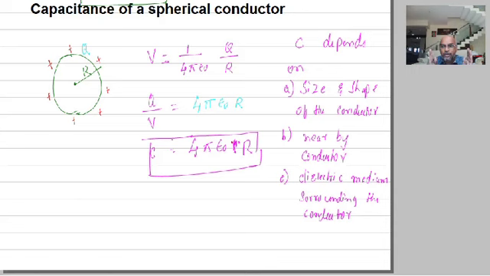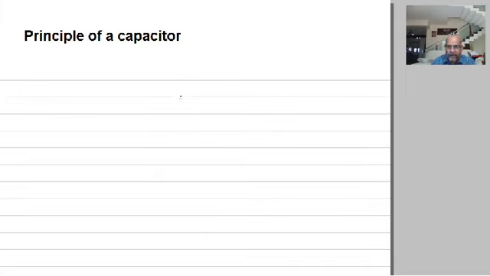Again, C is equal to Q by V. Now you have got two equations. C is equal to Q by V, and C is also equal to 4 pi epsilon naught R. This is for a conductor. So after learning this, students will move on to the next very important concept, that is the principle of a capacitor. So now we have to come across this concept known as capacitor.